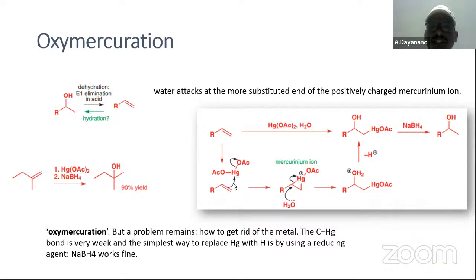Here mercury forms an intermediate, a mercurinium ion, just like the cyclobromonium ion. Then H2O can attack this one. The double bond is electron rich already, so how can the H2O molecule attack this one? Just by decreasing the electron richness of this one. We require an electrophile to be attacked.